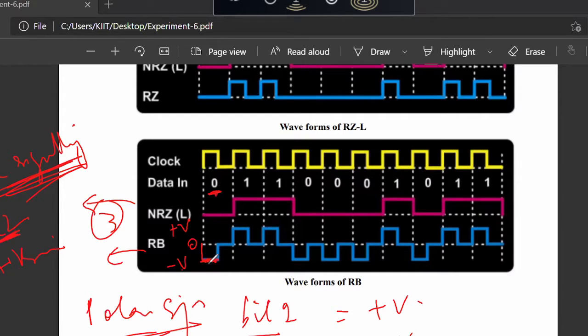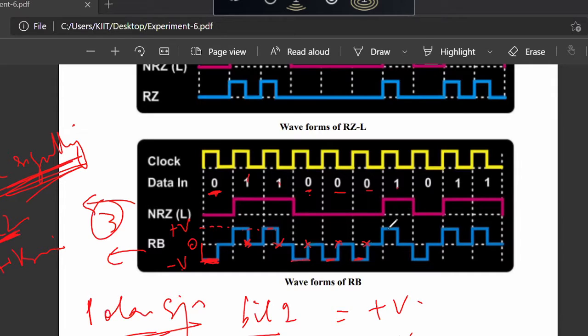So first is bit 0 transmitted by minus V occupying half a bit duration. Then bit 1 transmitted as plus V occupying half a bit duration. Next is again bit 1 transmitted as plus V occupying half a bit duration. Next is bit 0. All the bit 0s are transmitted by minus V occupying half a bit duration because it is return to zero type.